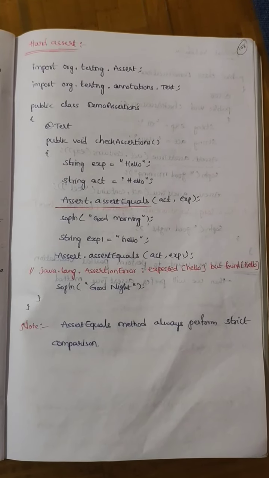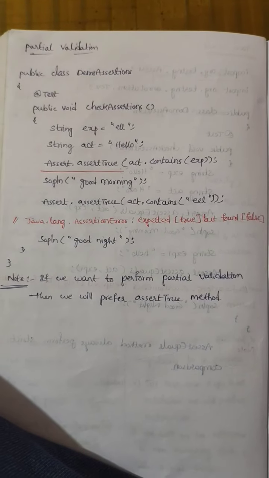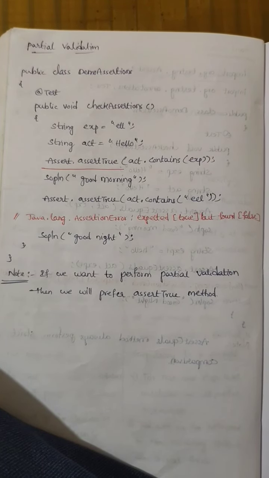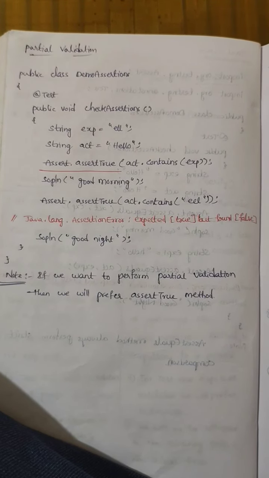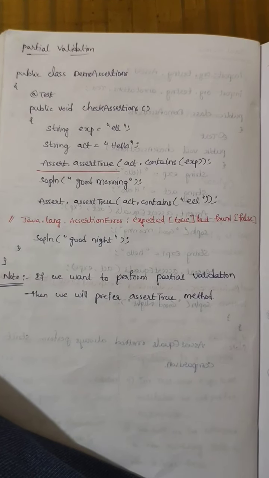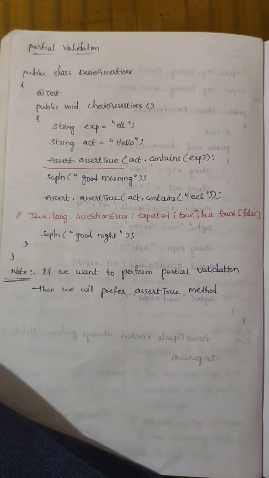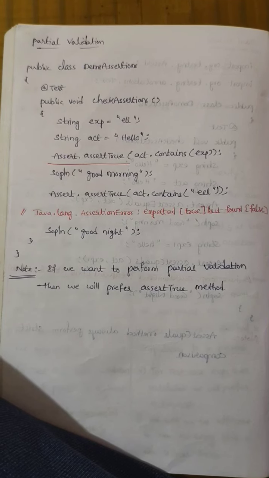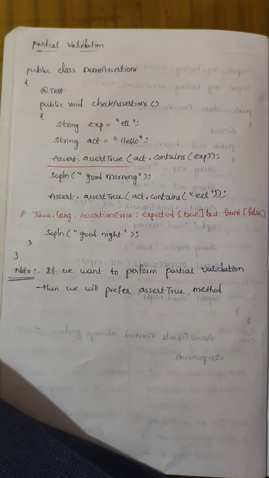So the assertEquals method always performs strict comparison. This is also an example of hard assert only, but this is not strict comparison. So this is partial validation. In this partial validation, how it works is we have to mention one method @Test. Now String expected = "ell", actual = "Hello". Now Assert.assertTrue, the actual contains expected, as well as "good morning". So assertTrue, actual contains "ell". So here it will fail. And see, if we want to perform partial validation, then we have to prefer the assertTrue method. So the assertTrue method will do the partial validation.